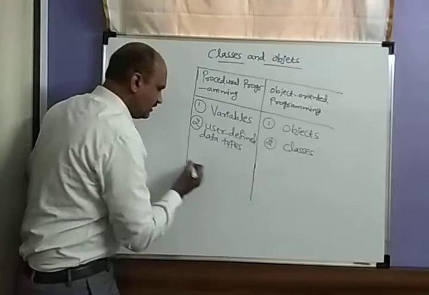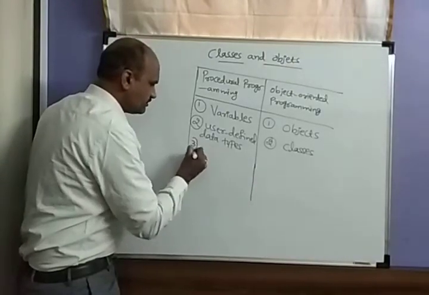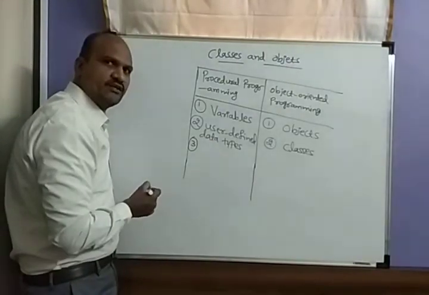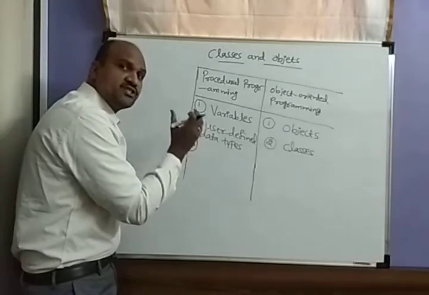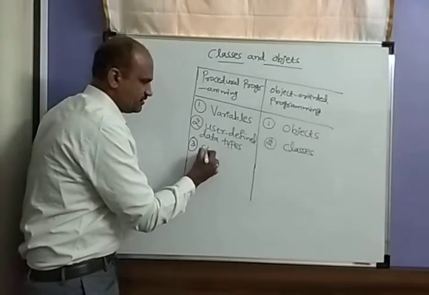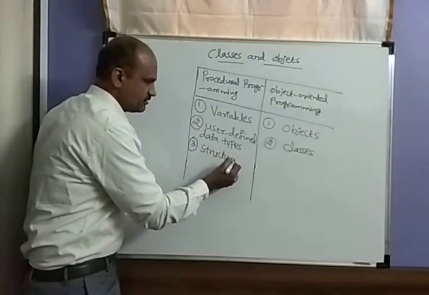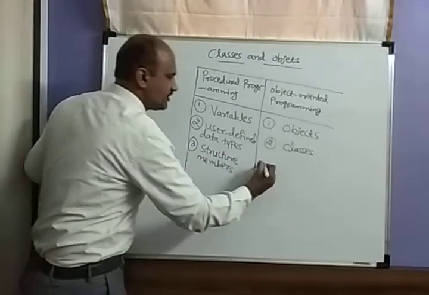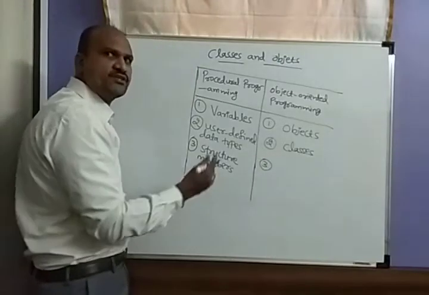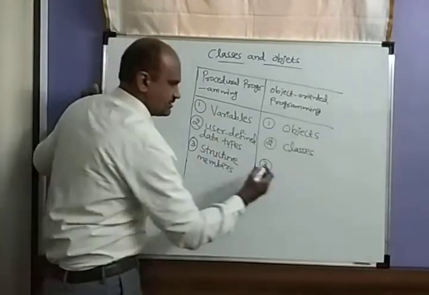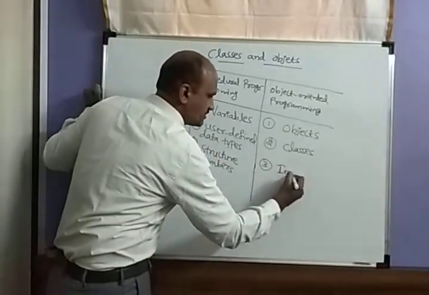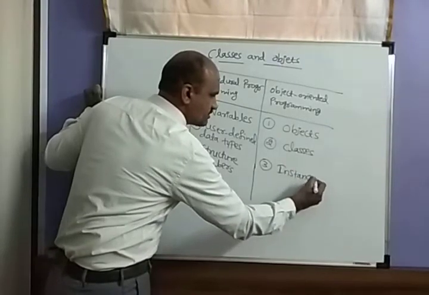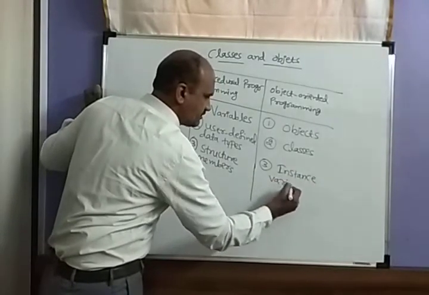And third, what is the difference between procedural and object oriented? Here in procedural we use structure members. In object oriented, what you use is instance variables.